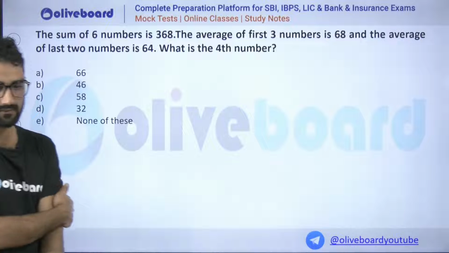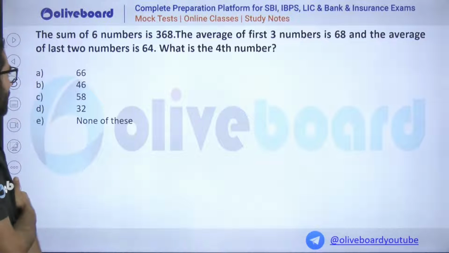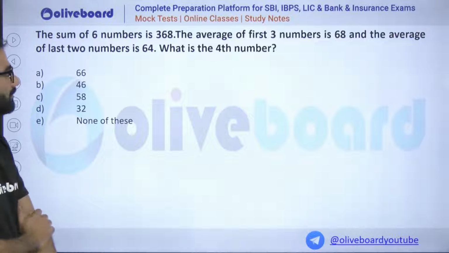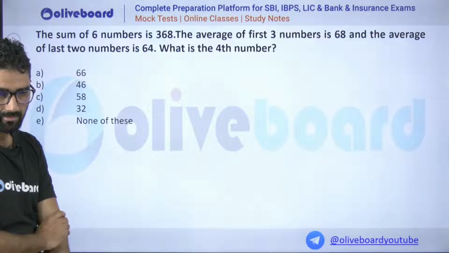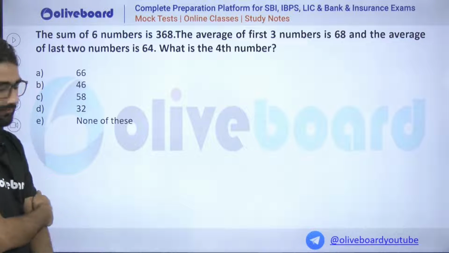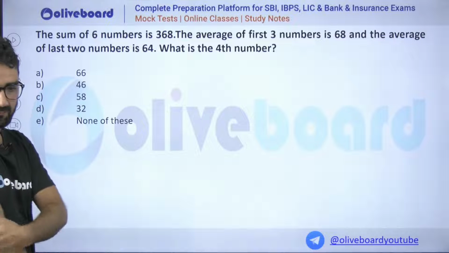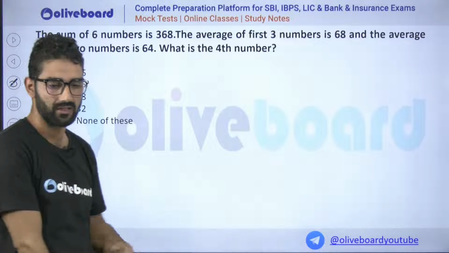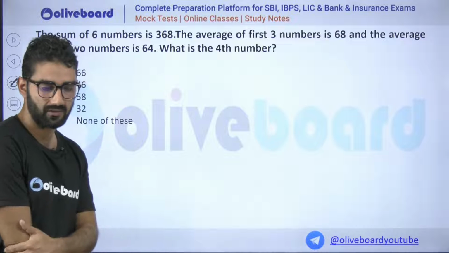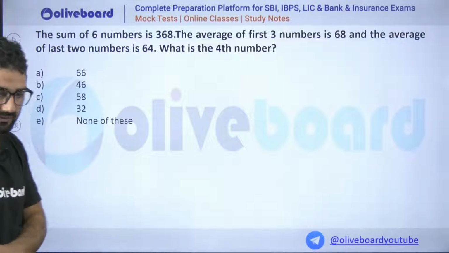Okay, Tarun says it is option E, none of these. There is nothing given here. You have calculated some value that is not given. Tarun, what you have calculated, you can just write down your value also.